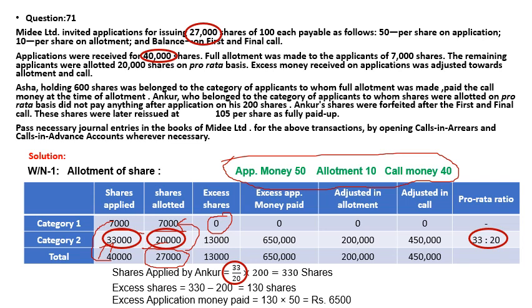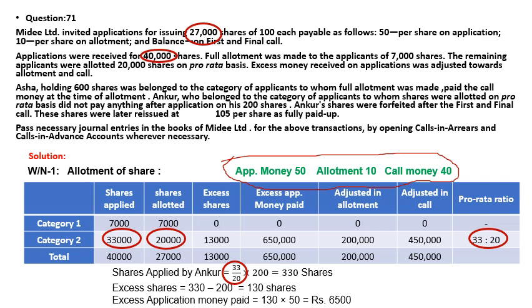Now if you calculate for Ankur, who was allotted 200 shares, how many shares did he apply for? That part we have to find by using the pro-rata ratio. In the pro-rata ratio we have seen 33:20.